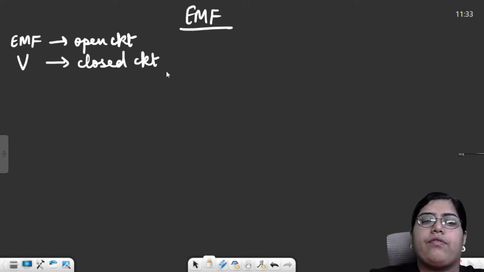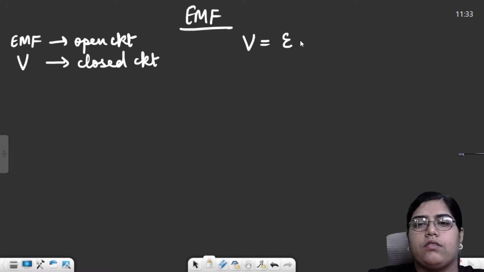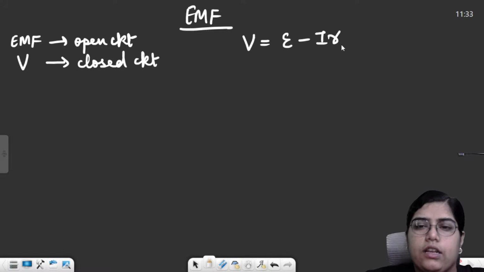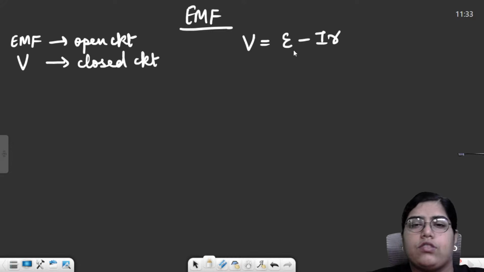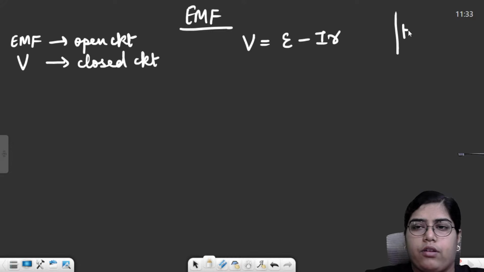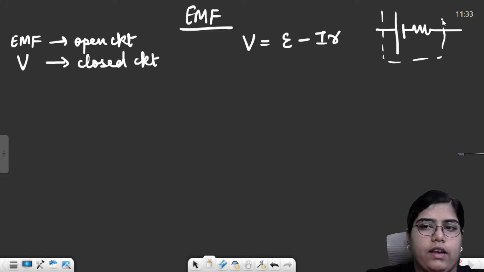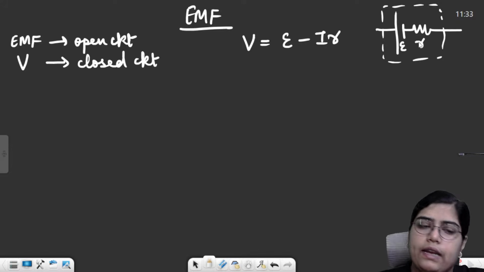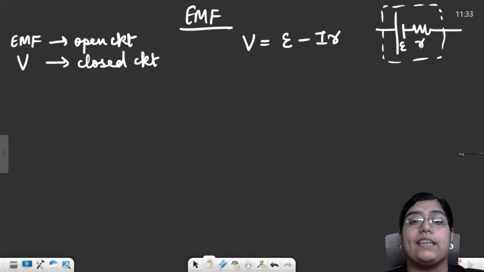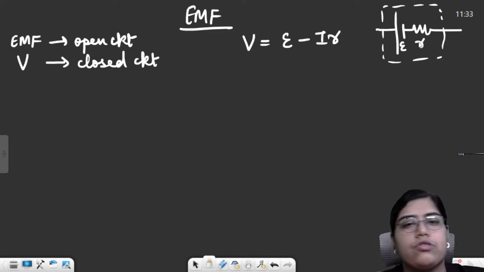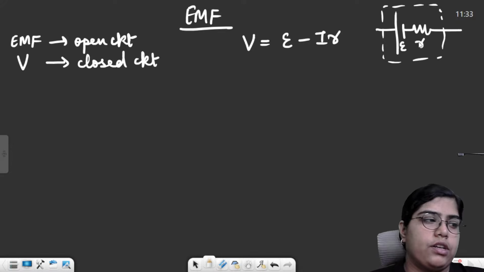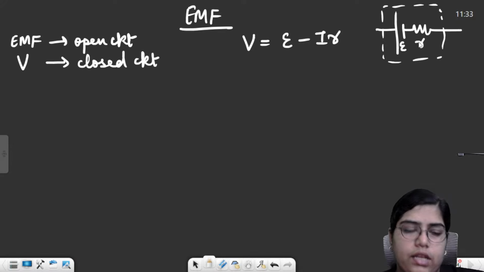The relation between EMF and terminal potential difference was V is equal to E minus Ir. Small r was the internal resistance, E was the EMF of the cell. From now on, we use a cell like this. Every cell will have an internal resistance and some EMF. Capital R we always use for our external resistor, right? So this was the relation between terminal potential difference and our EMF.